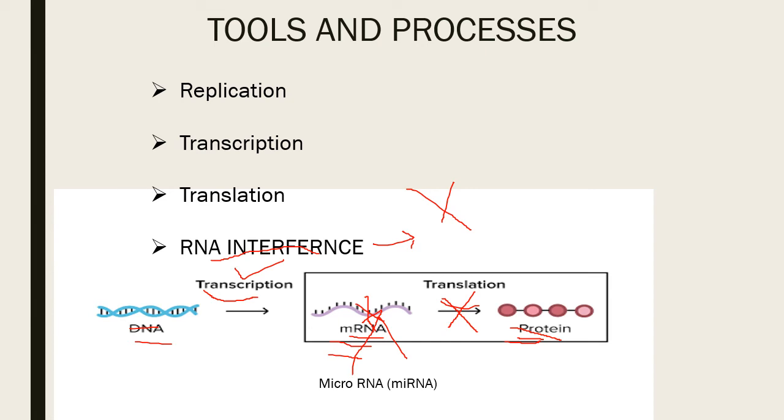This is one example. It is also used in plants, where pathogens release some kind of mRNA which destroys the cell. So we interfere. RNA interference has a wide range of applications. We will see more about this in the next questions or slides.